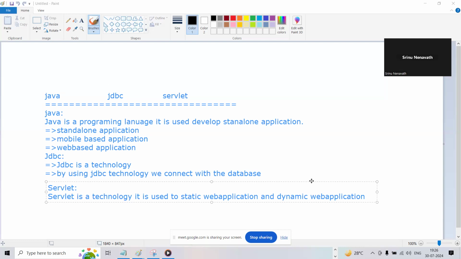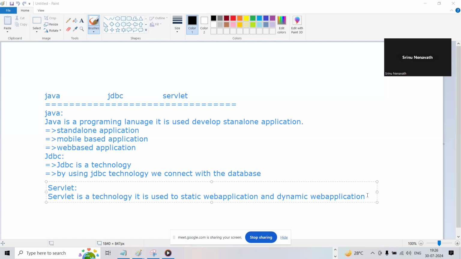But coming to Servlet, guys, a Servlet does not have a main method. The application runs inside a server, but a Servlet application doesn't have a main method.